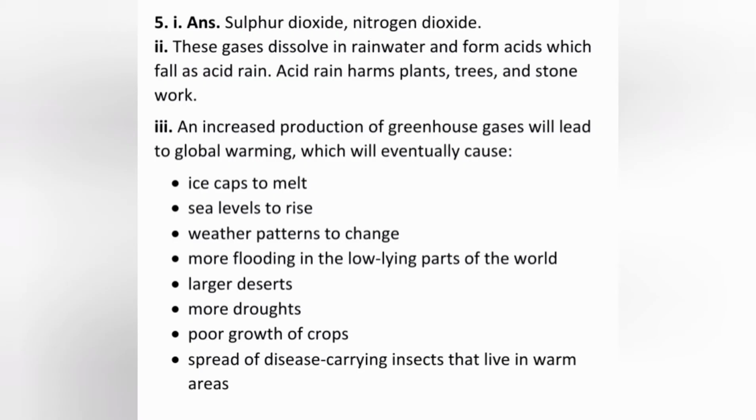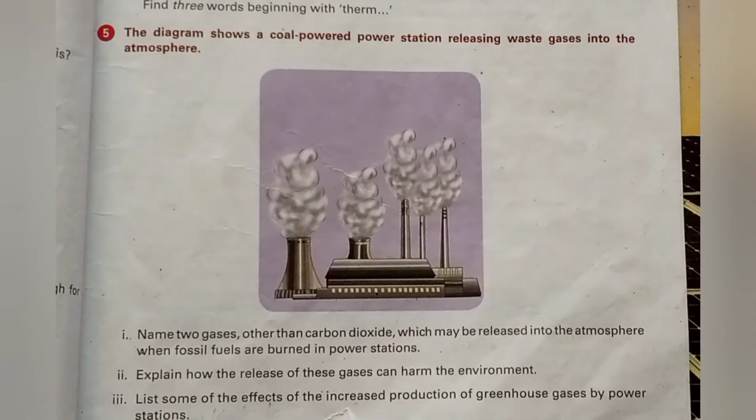The answer is these gases dissolve in rainwater and form acids which fall as acid rain. Acid rain harms plants, trees, and stonework. The last one is: list some of the effects of the increased production of greenhouse gases by power stations.